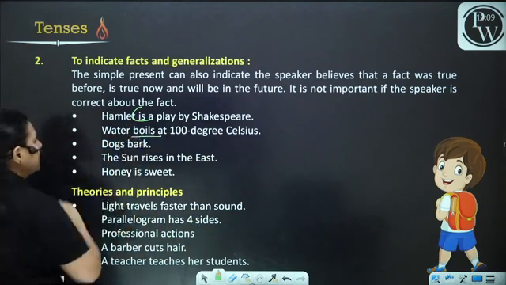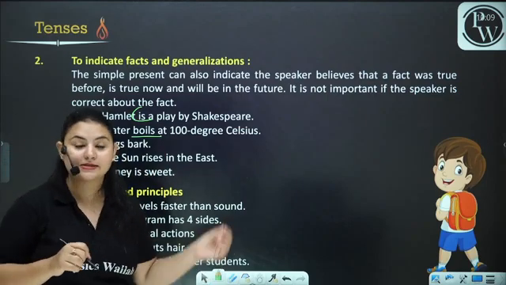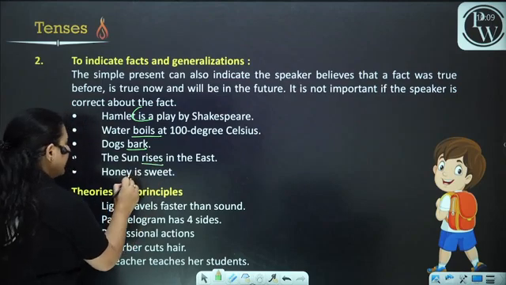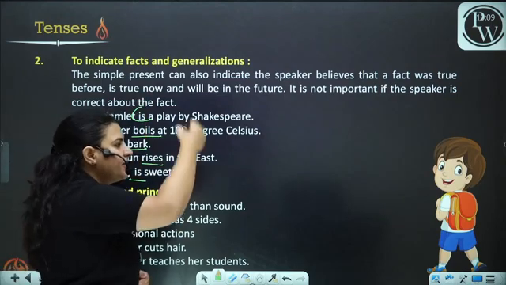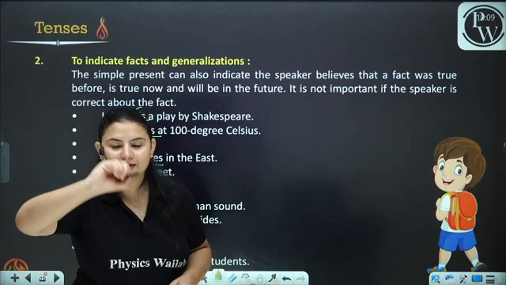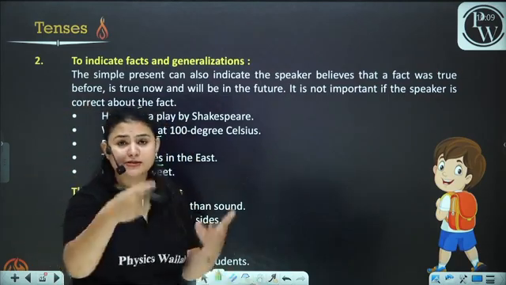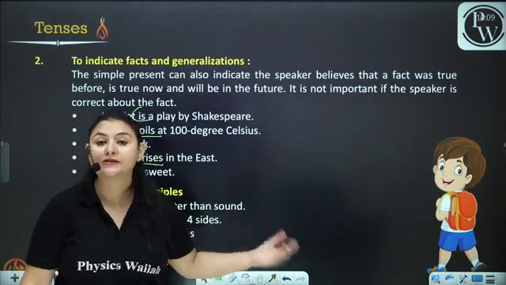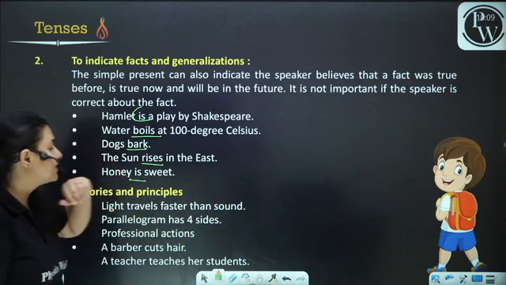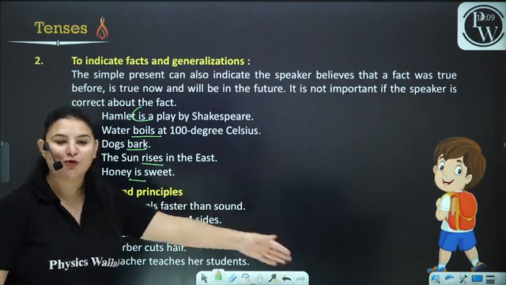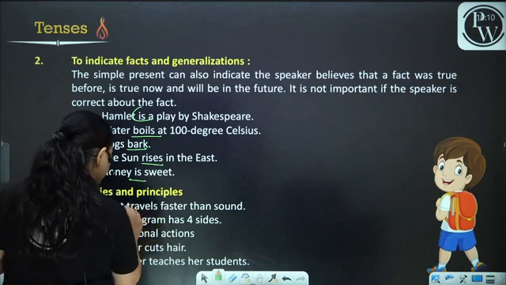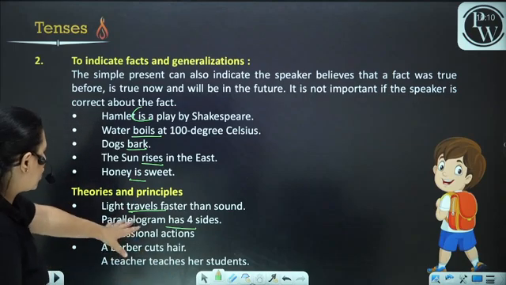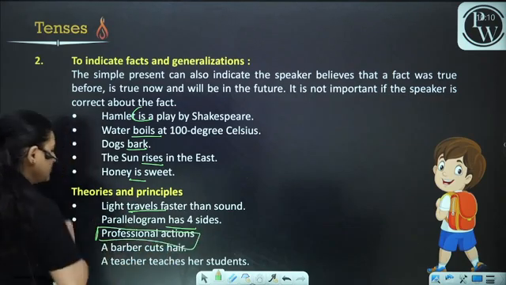Water boils at 100 degrees Celsius. Dogs bark. The sun rises in the east. Honey is sweet. We can see that in all the cases we have used V1 plus S and ES. So this is simple present. Theories and principles: when we talk about scientific theories and principles, like light travels faster than sound, a parallelogram has 4 sides, in both these cases we have used V1.